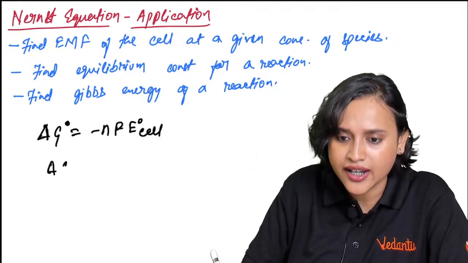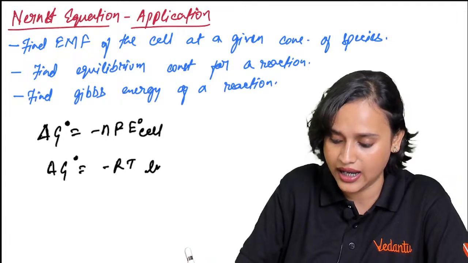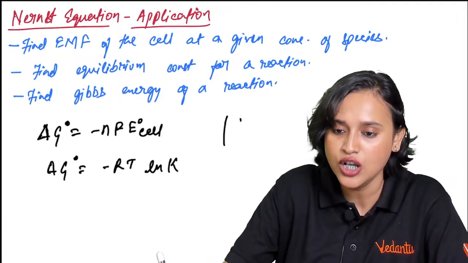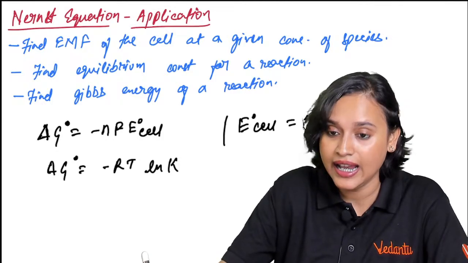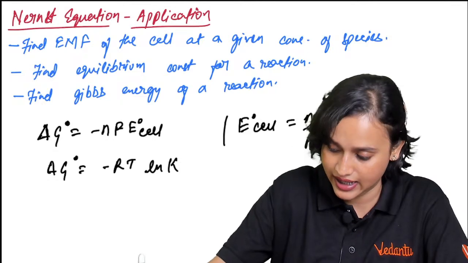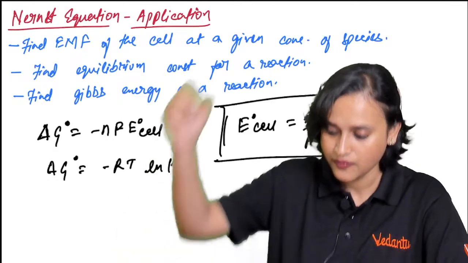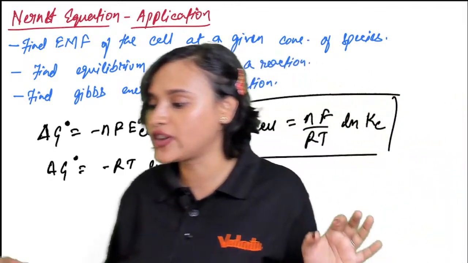So that means I can also write it as delta G naught is equal to minus RT ln K. Why so? Because E naught cell can also be written as RT by nF ln Kc. Correct? So this is how you can calculate the Gibbs free energy.